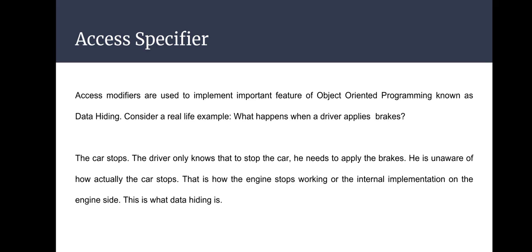What happens when a driver applies brakes? The car stops. The driver only knows that to stop the car he needs to apply the brakes. He is unaware of how the car actually stops, that is, how the engine stops working, or the internal implementation on the engine side. This is data hiding.